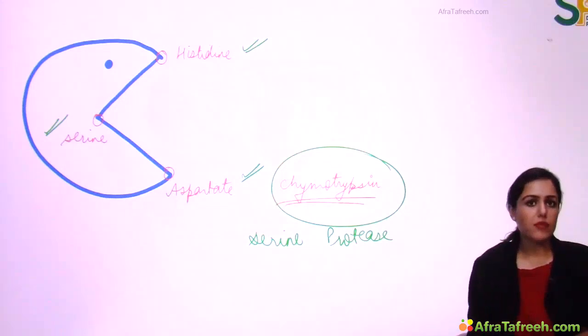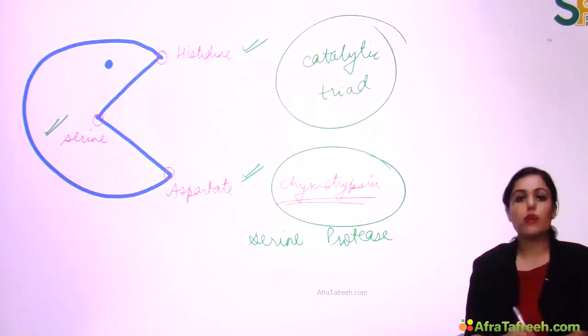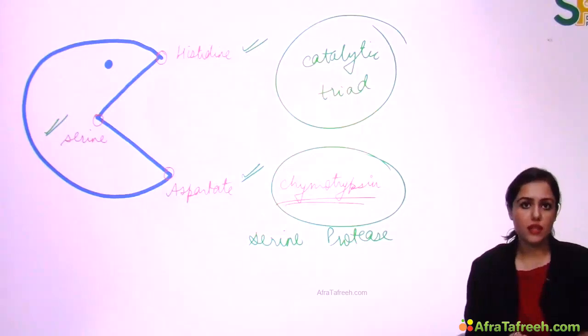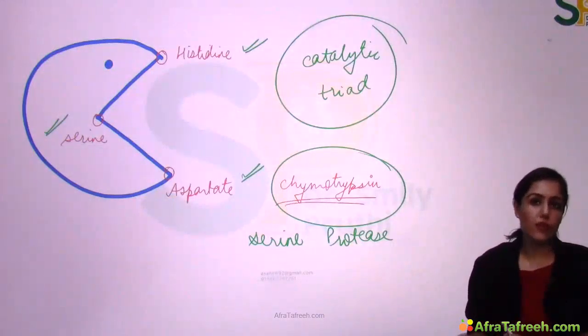There are many enzymes further coming in this category, serine protease, and all the serine proteases have the same catalytic triad of histidine, serine, aspartate. Presence of 3 amino acids at the active site is known as a catalytic triad, right? So we have the same catalytic triad in all the serine proteases.